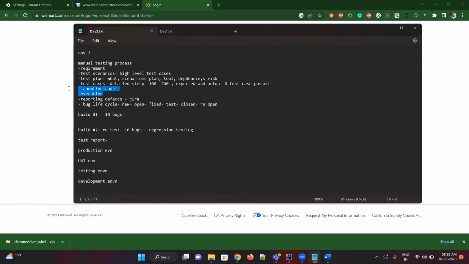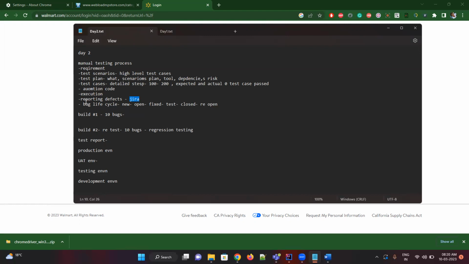Once you execute, we'll get to know our test case status, pass or fail, how many test cases were executed, and how many were not executed. If there are test cases which are not working as expected, we'll be raising defects or bugs. A common tool is Jira. You can use Bugzilla. We have ALM, QC. A lot of tools are there. Any tool, common life cycle, like the bug, priority, status, and so on.